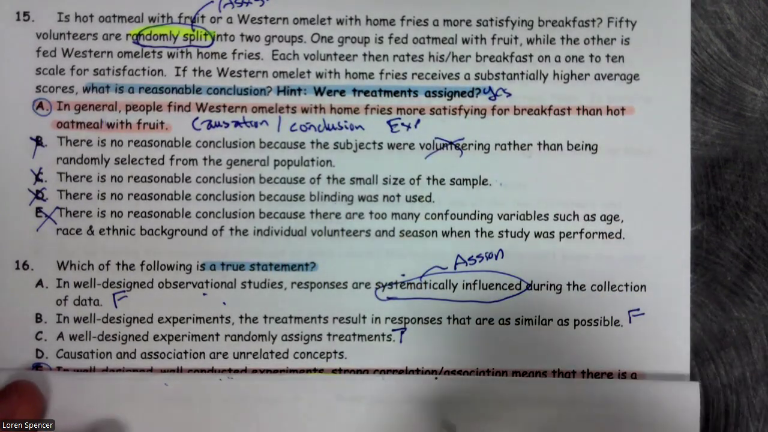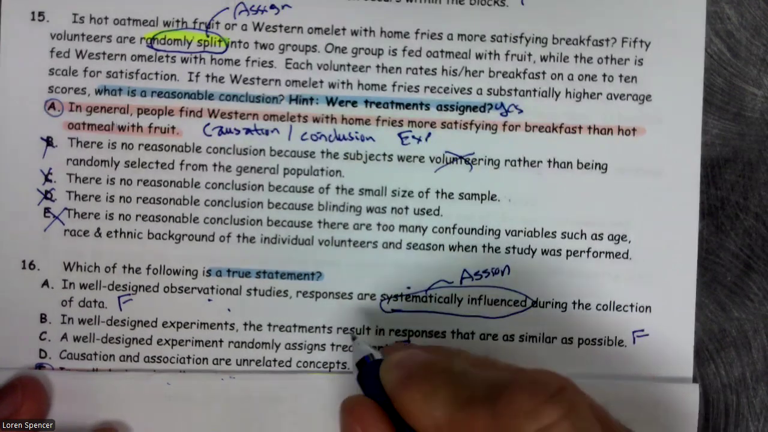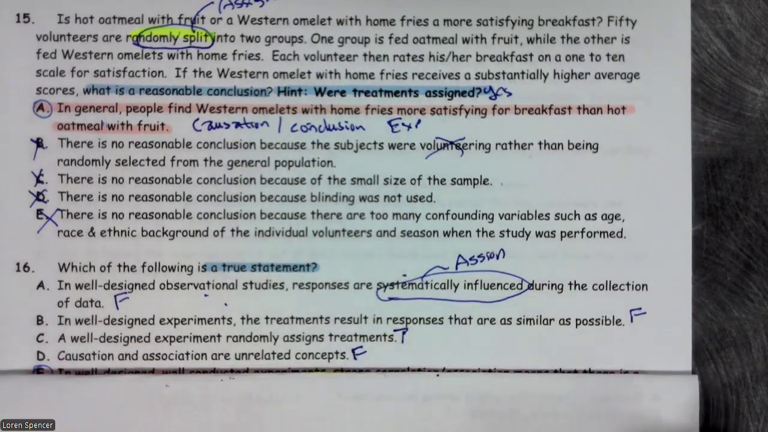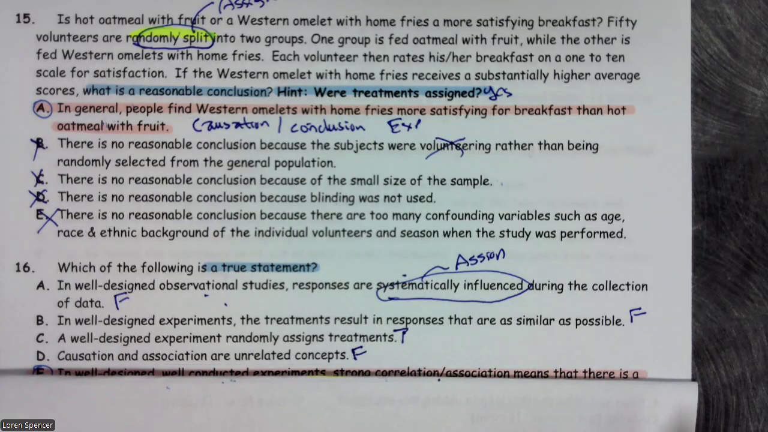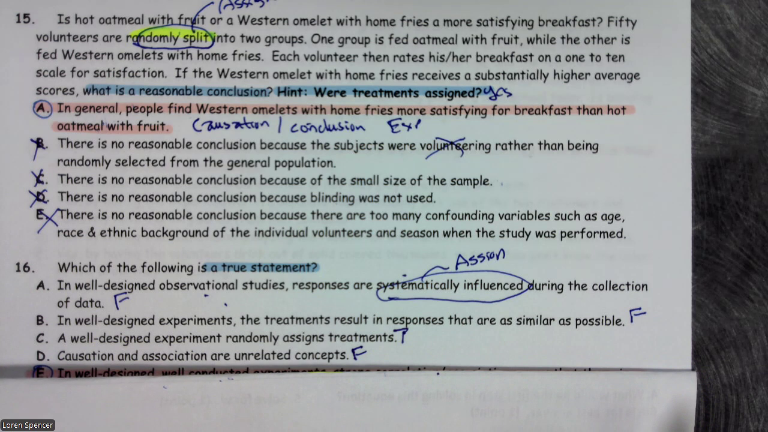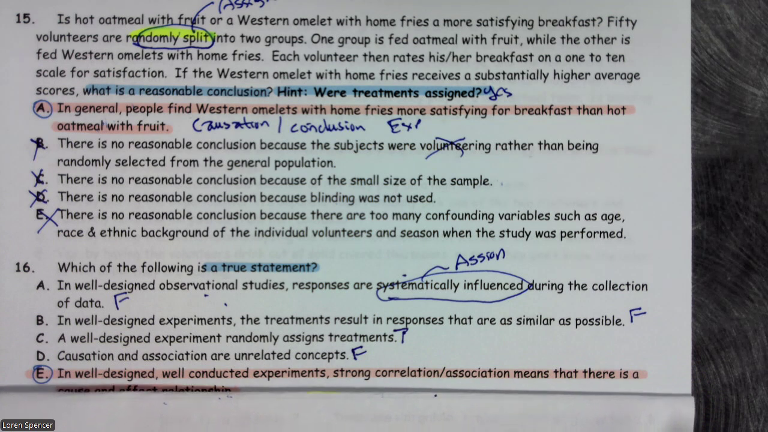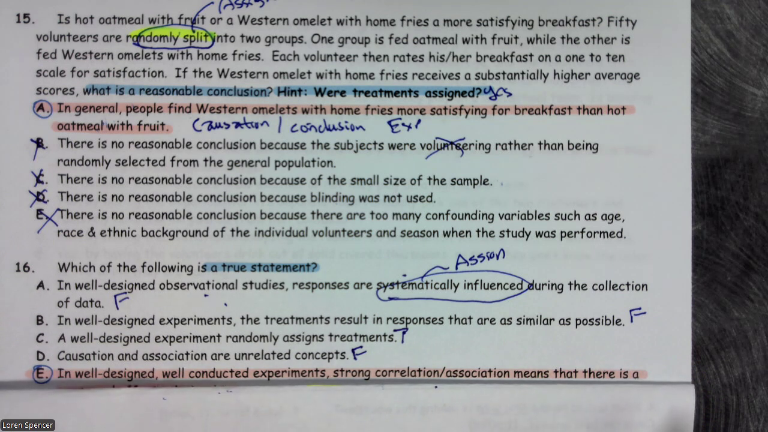Causation and association are unrelated concepts. No, they are very related. Association says there's a relationship, a correlation says there's association, etc. Causation and association are unrelated concepts. That's a tough one. Let me think about that for just a moment.